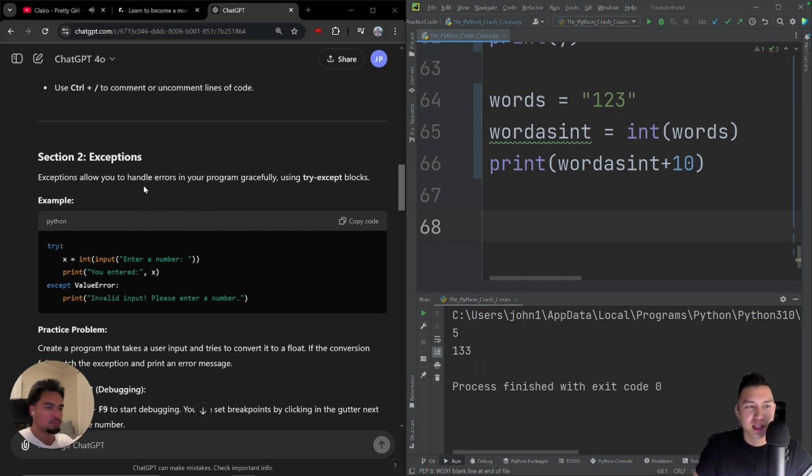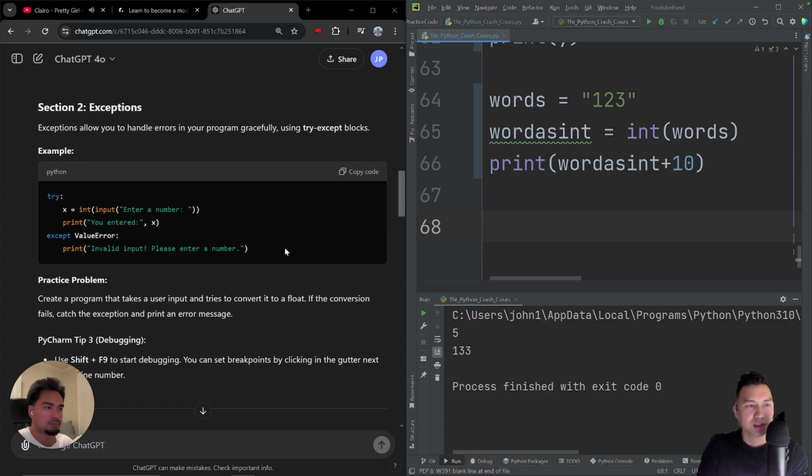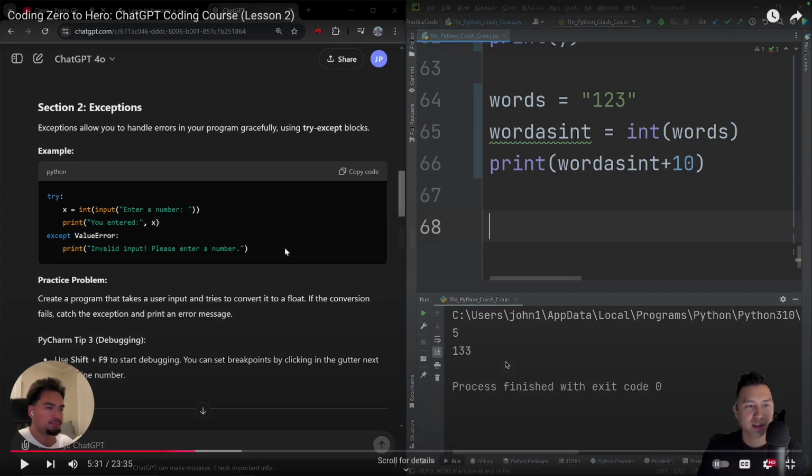Exceptions allow you to handle errors in your program gracefully using try except blocks. Okay, what the heck is this? Try x equals print you entered.